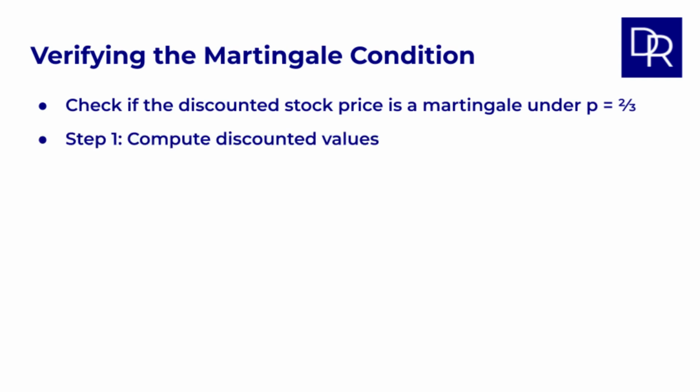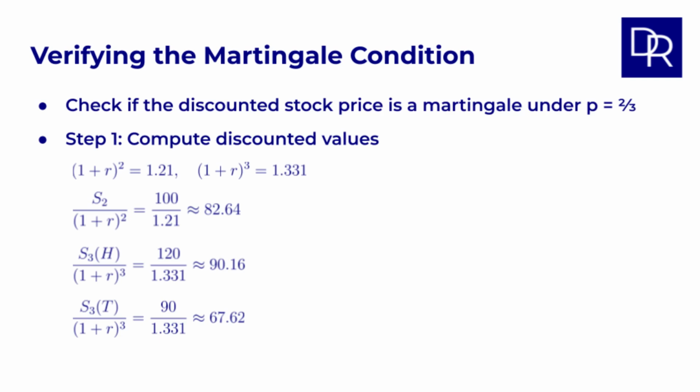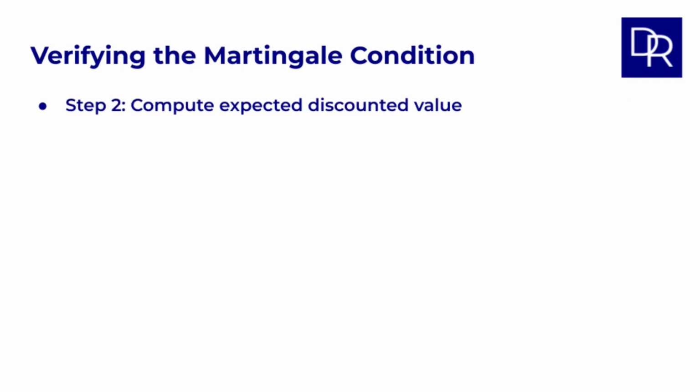As a first step, we compute the discounted values. For that, we will need the values of 1 plus R to the power of 2 and 3 shown here. So the stock price at time 2 of 100, discounted back to today, is 82.64. And similarly, the discounted prices at time 3 in the heads and tails scenario for the third coin toss are 90.16 and 67.62, respectively.